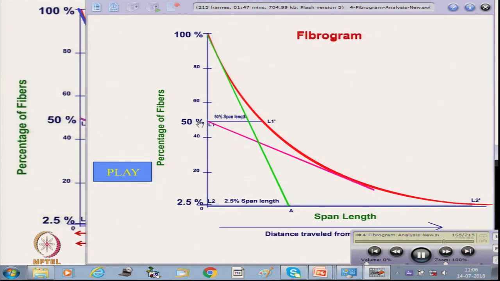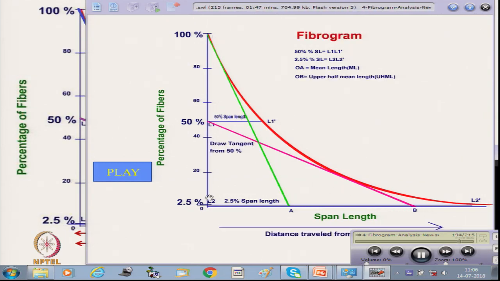Another tangent we can draw from the 50% point, and here this is the point B, and this distance OB is called the upper half mean length. So, OA is the mean length and OB is the upper half mean length, and from there we can do some calculation.